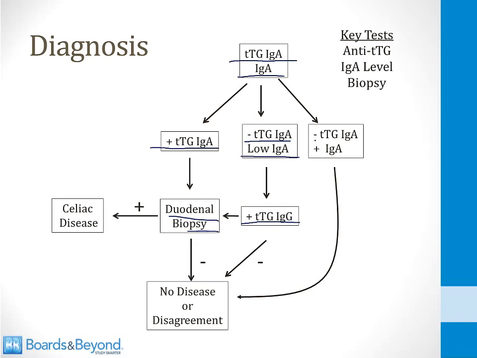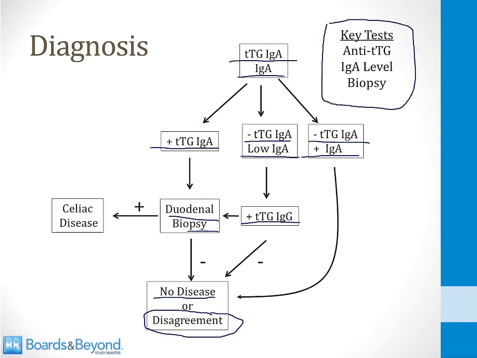On the other hand, if they have a negative IgA against tissue transglutaminase and a normal IgA level, then that suggests that they do not have the disease. Unfortunately, this algorithm isn't perfect. There's sometimes disagreement, and this is something that's difficult to deal with clinically. But the point here for step 1 is that at the top right of the screen, I've written the 3 key tests for diagnosis of celiac disease. You measure IgA and IgG anti-tissue transglutaminase antibody levels. You measure a total IgA level, and then of course you can do a small bowel biopsy.